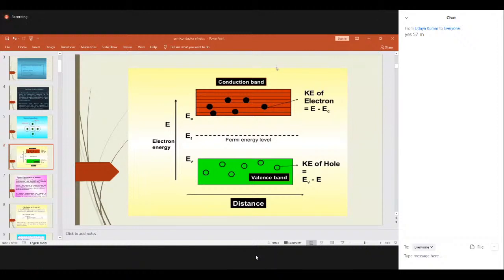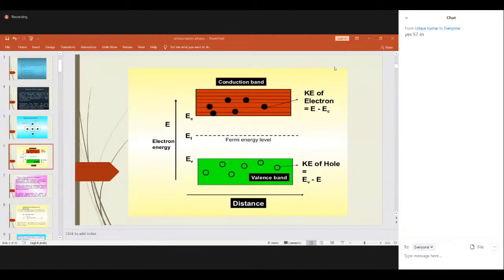Yes. Now coming to the next part. This is the second expected question from this unit: the dependence of Fermi energy level on temperature. So what is the first question? Distinguish between intrinsic and extrinsic semiconductors. And the second one is Fermi energy level dependence on temperature. That is why first I'm explaining everything about intrinsic and then we'll go for extrinsic.